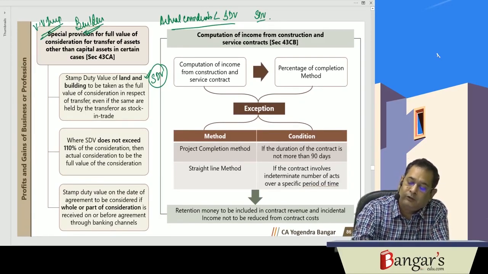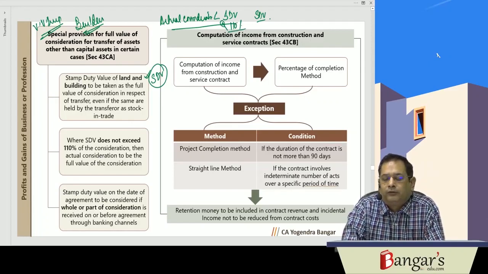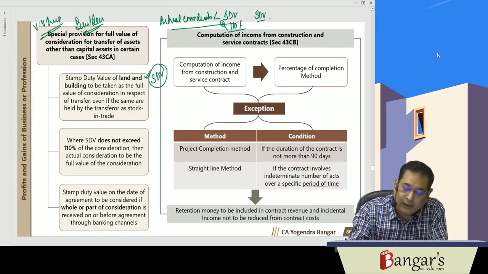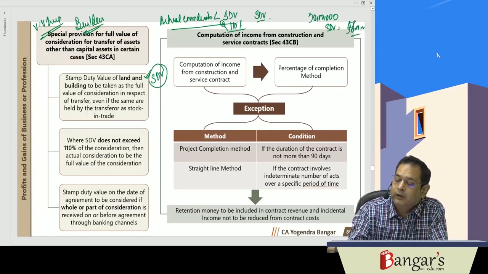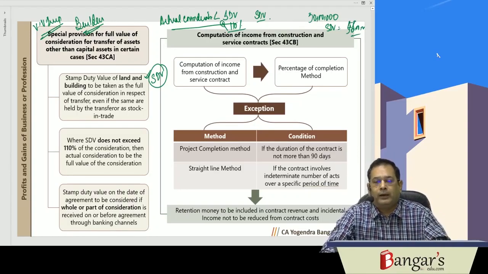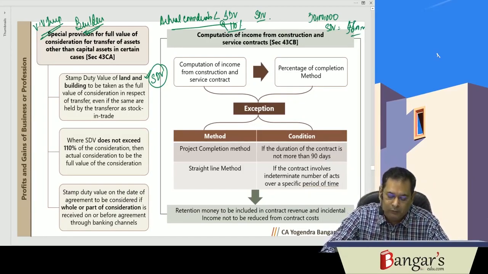This applies when the difference between the actual consideration and the stamp duty value exceeds 110% of the actual consideration. So if the actual consideration is 50 lakh rupees and the stamp duty value is 56 lakh rupees, in that case 56 lakh rupees will be taken as the full value of consideration. If stamp duty value is just 55 lakh rupees, then the actual consideration will be taken as the full value of consideration.